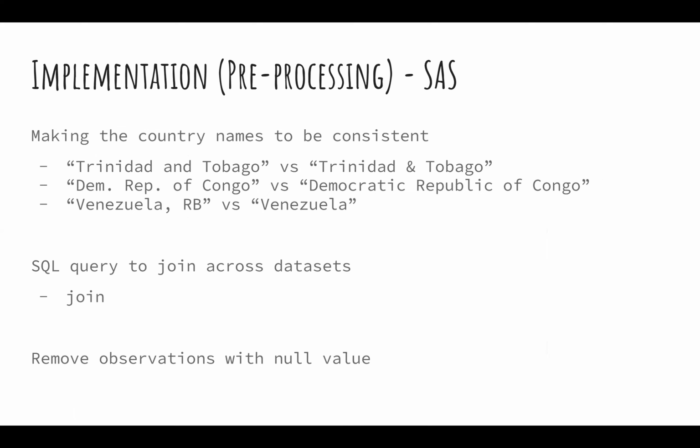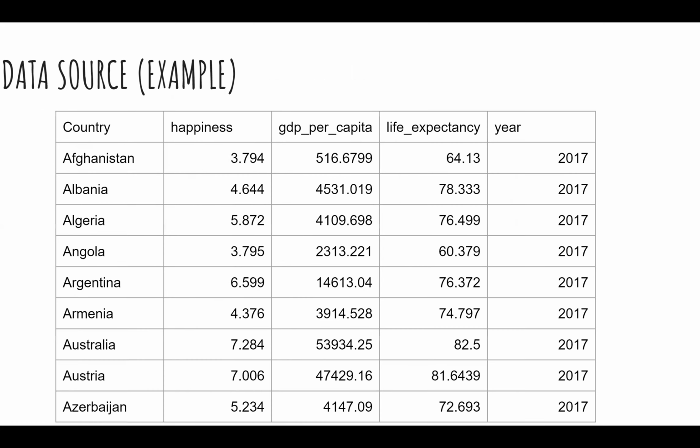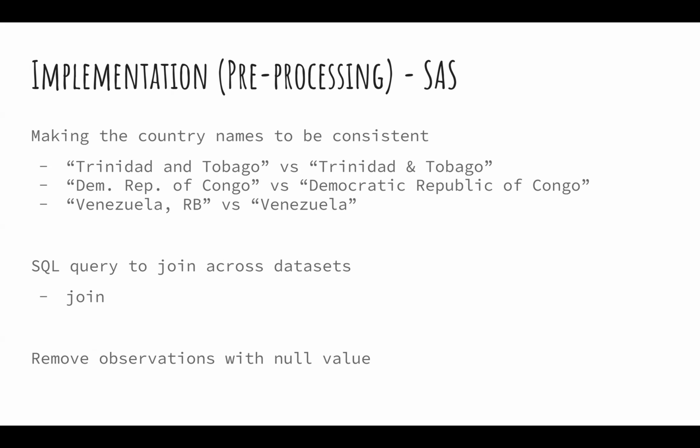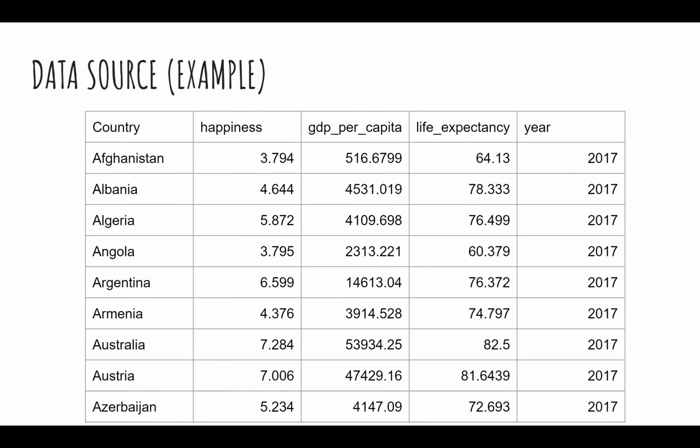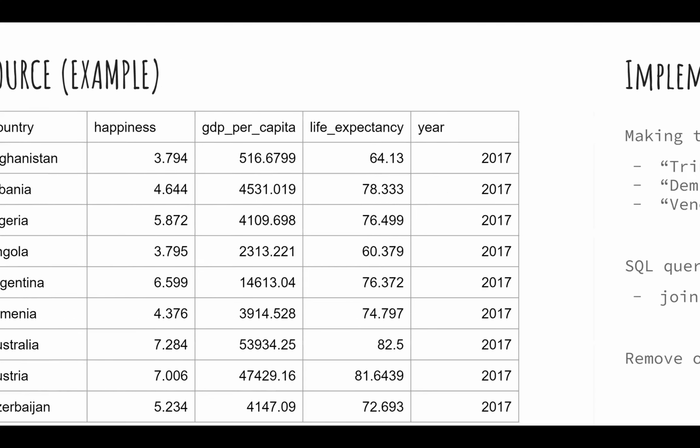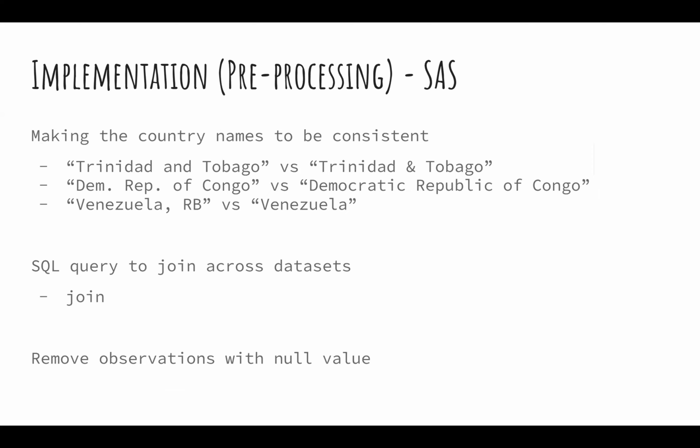After making all these country names consistent, we join them using the same country name and year with the SQL query to become a single data set, which looks like this one. This is how we get our single data set, and we use it as the input for our Python. We also remove the observations that contain null values before inputting into the Python.